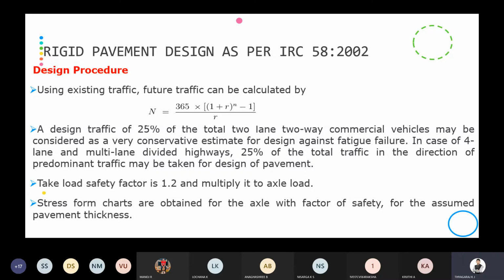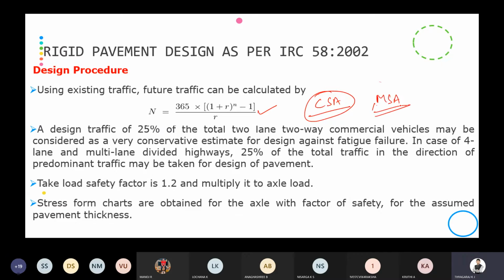What are all the things we have to consider while designing the pavement? The first and foremost step, we have already seen this equation, is the determination of cumulative standard axles. The traffic will be given, so using the given traffic, we are going to consider the future traffic in terms of cumulative standard axles, in terms of million standard axles.